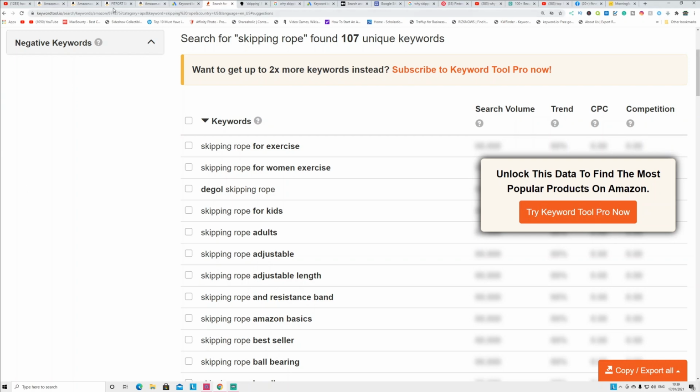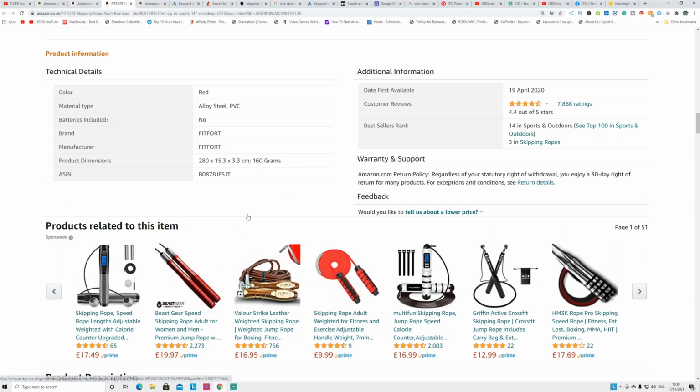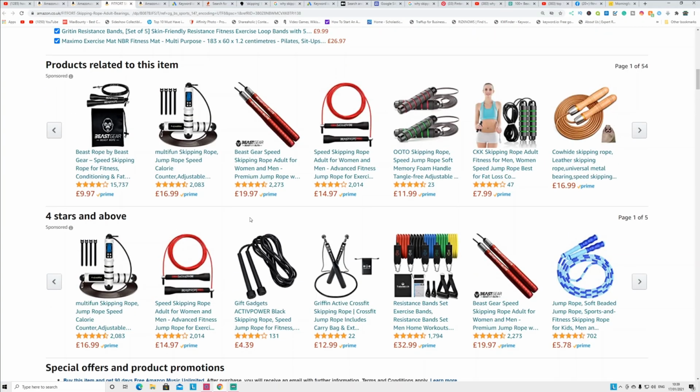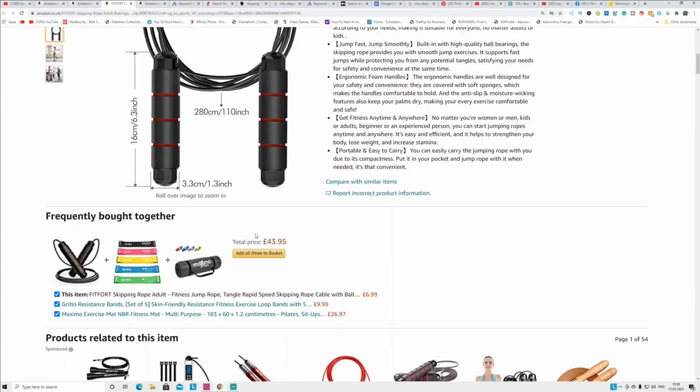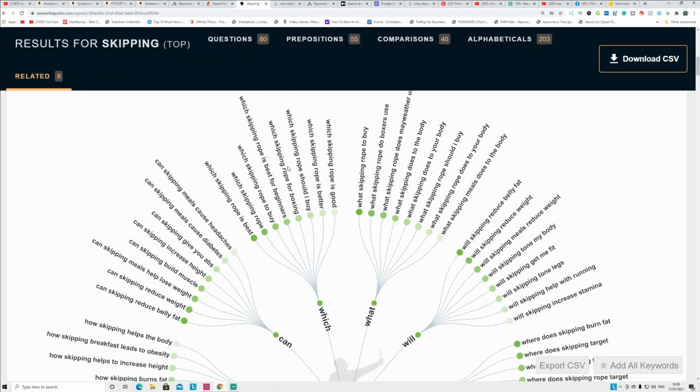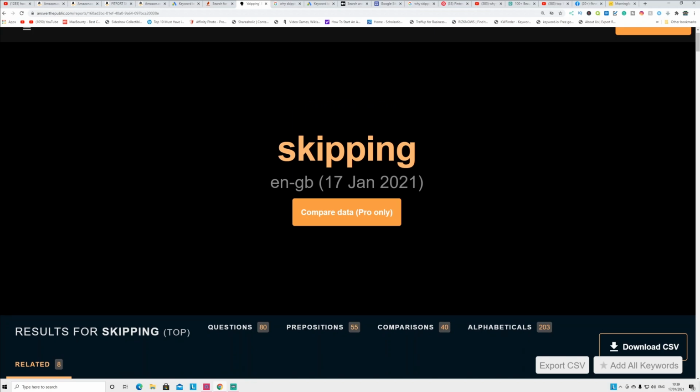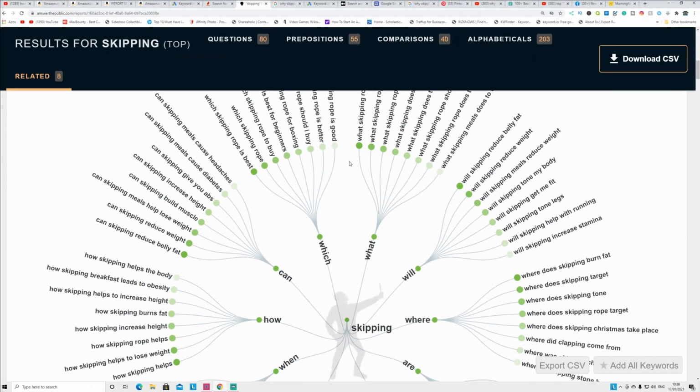So you can't just go to Amazon, find this product, and do the review, because lots of other websites are already doing reviews, so you can't compete with them. Instead, you're going to find the problem and solve it by creating value, giving out content, and you can promote this product. That's why I recommend this website called Answer the Public. Here I'm going to put in my keyword, skipping, and these are the questions people are asking about that keyword.